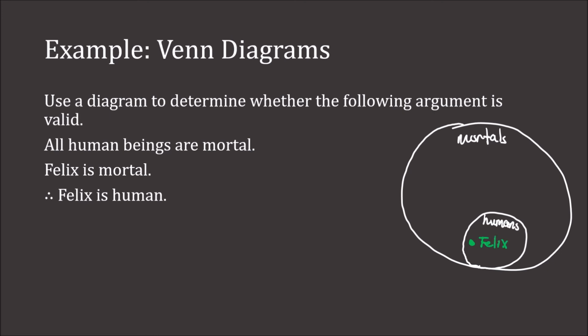Well, in which case he'd fall in the realm of humans. We could also put Felix here, which does not put him in the realm of humans, but he's still in the realm of mortals. So this argument is invalid.